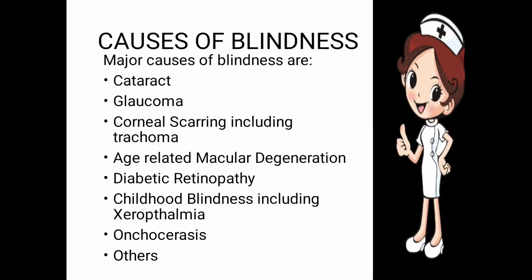Next one, childhood blindness including xerophthalmia. The blindness remains since childhood, which includes dryness. The dryness inside the eye increases much more, which leads to childhood blindness. Next one is onchocerciasis. It is again a disease which leads to blindness, and other diseases also contribute to the causes of blindness.